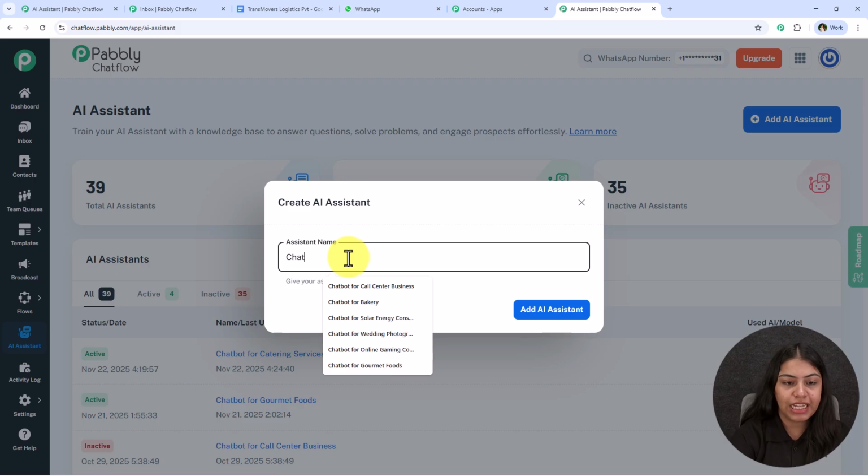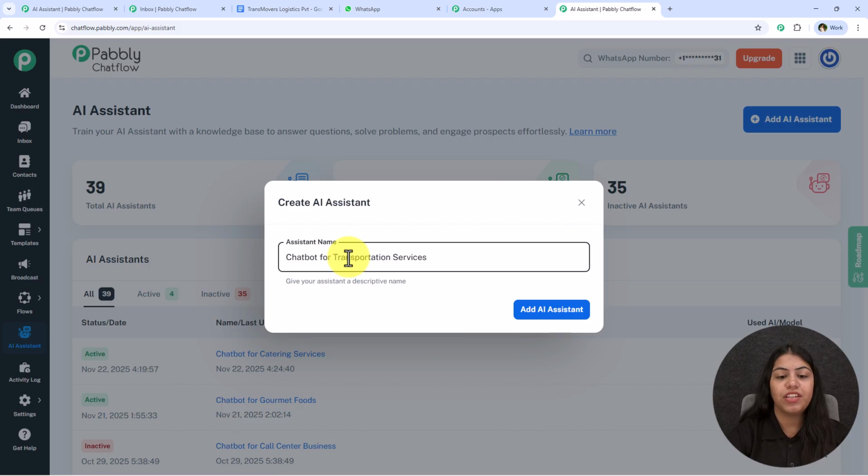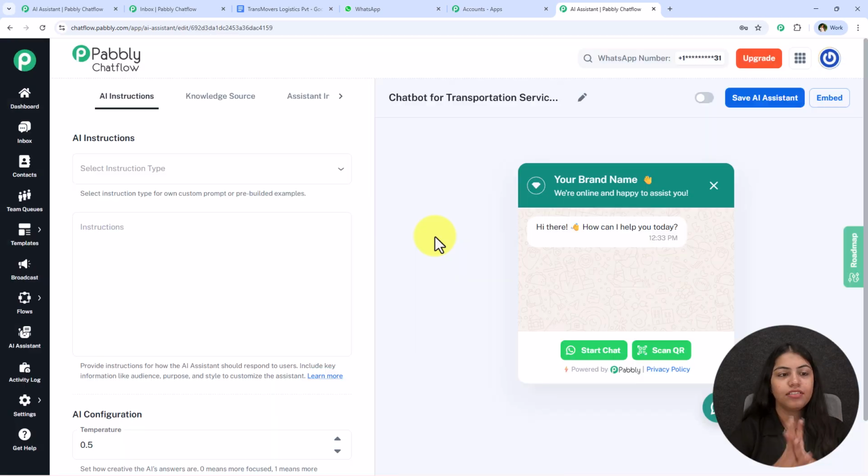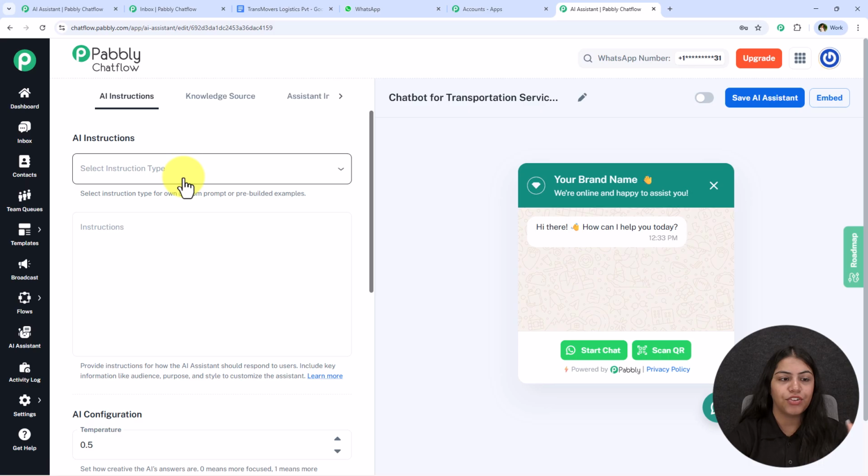Now we have to name our AI assistant. So I'm just going to name it as chatbot for transportation services, and click on this add AI assistant button. Now a window something like this will appear, using which we're going to create this AI chatbot. So first of all, it is asking me for the instructions. So we have to give instructions to the AI in order to generate the personalized replies.